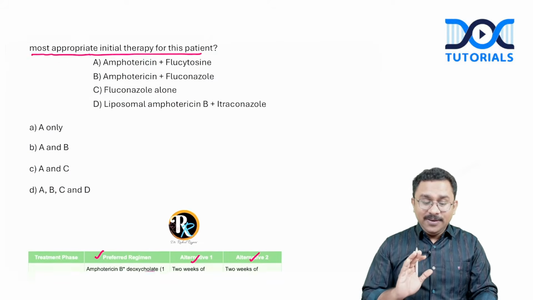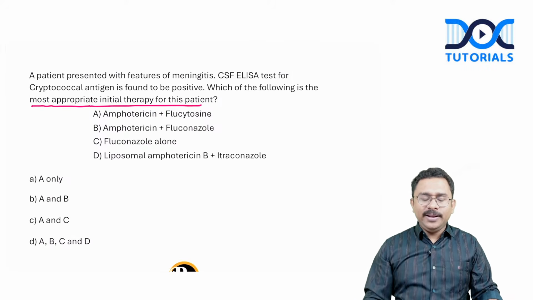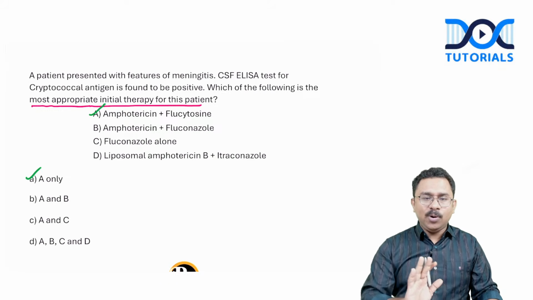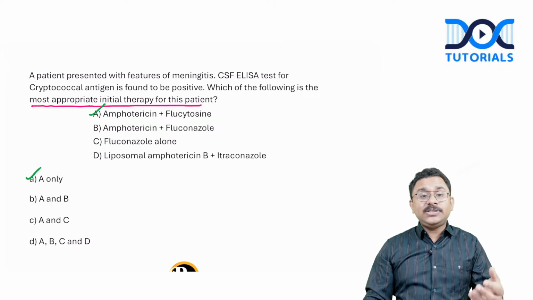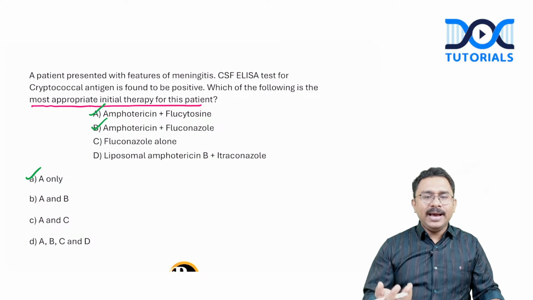If I am thinking about the most appropriate initial therapy, it will be amphotericin plus flucytosine, option A only. If the question was which regimens can be used, then amphotericin B plus fluconazole is also a possibility, but I told you the scenario in which it is used.